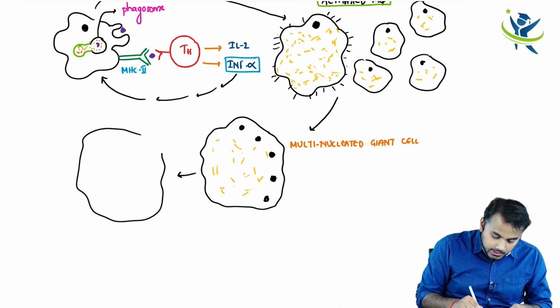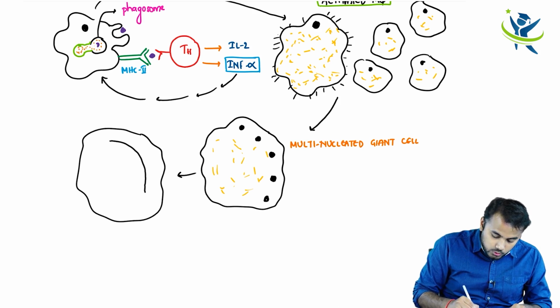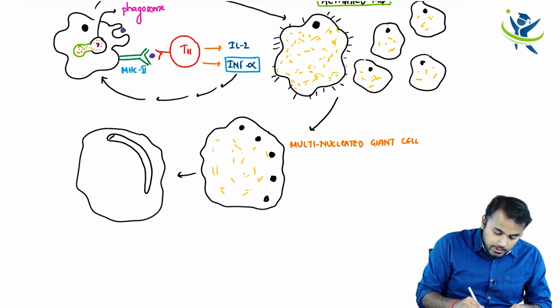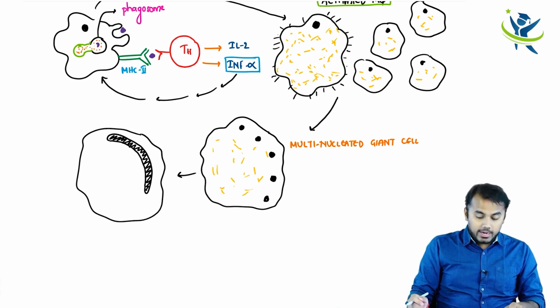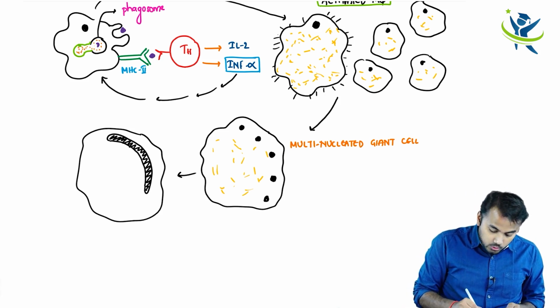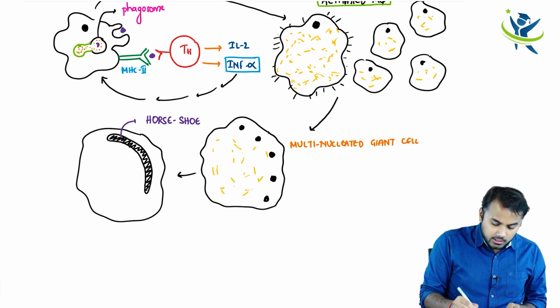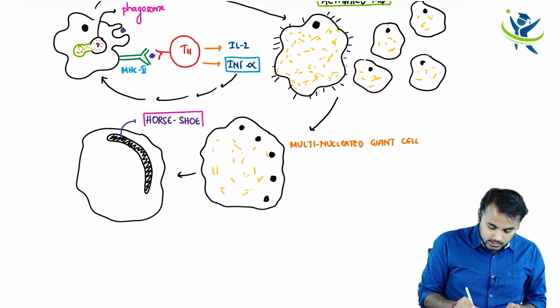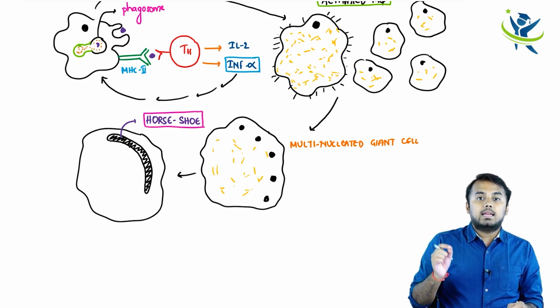Let us say this is an epithelioid cell, I mean the multinucleated giant cell, and all the nuclei fuse together and form a very big nucleus. This very big nucleus is a macronucleus. And what is the shape of this nucleus? The shape of this nucleus is like a horseshoe, right? So can I call this particular nucleus a horseshoe nuclei? Yes, horseshoe nuclei. But what is the name of this cell? This cell is called Langerhans cell.